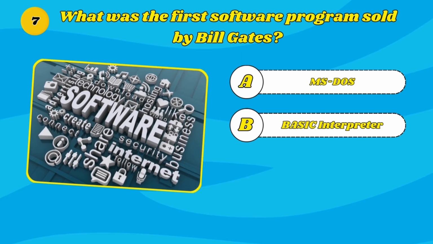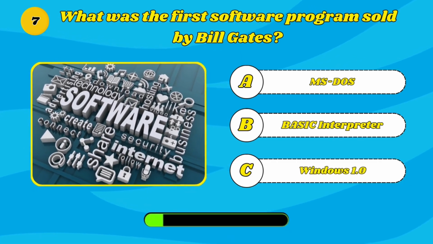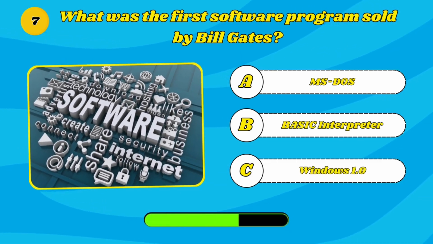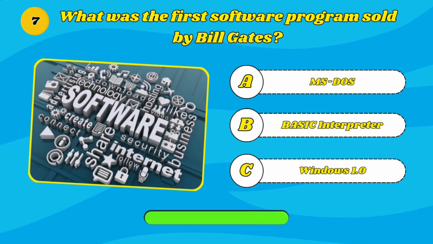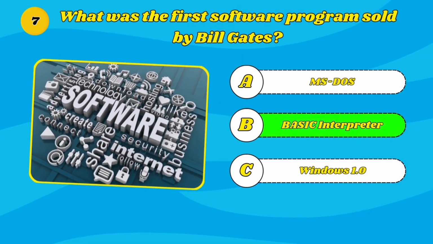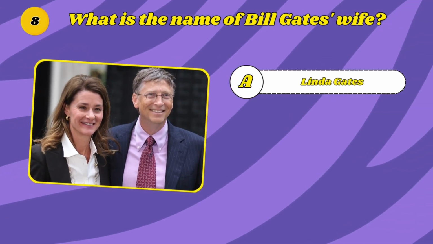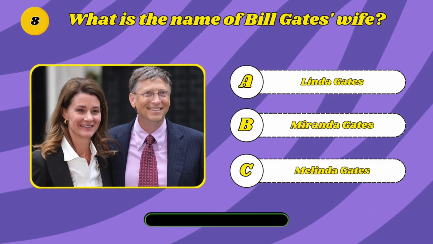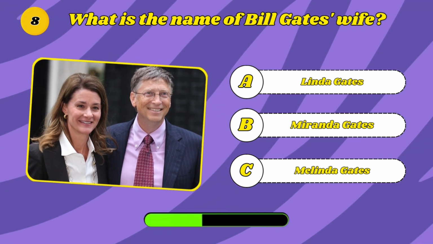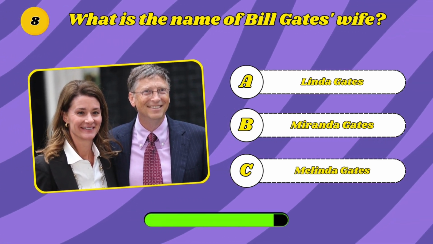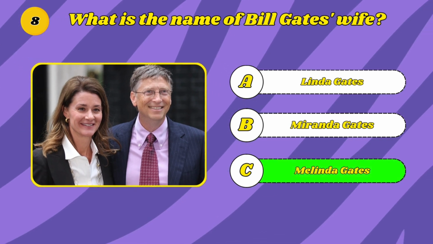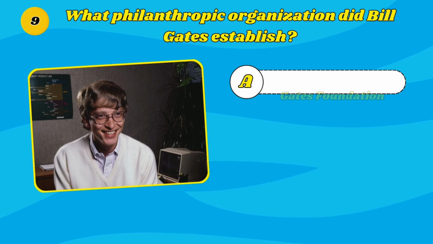A. MS-DOS. B. Basic Interpreter. C. Windows 1.0. It's Basic Interpreter. What is the name of Bill Gates' wife? A. Linda Gates. B. Miranda Gates. C. Melinda Gates. Yes, it's Melinda Gates. What philanthropic organization did Bill Gates establish?